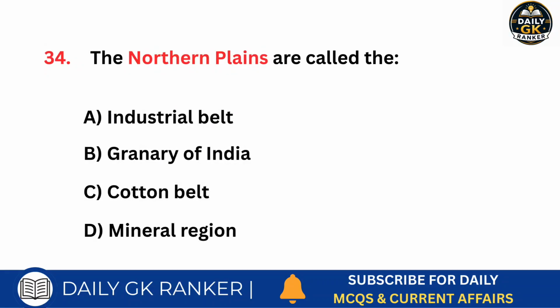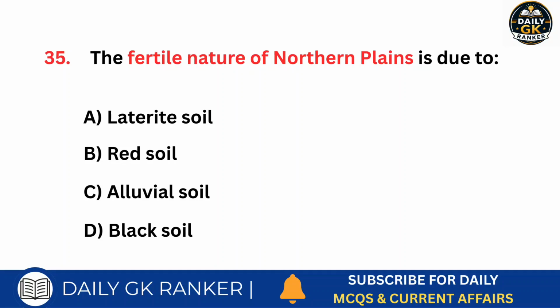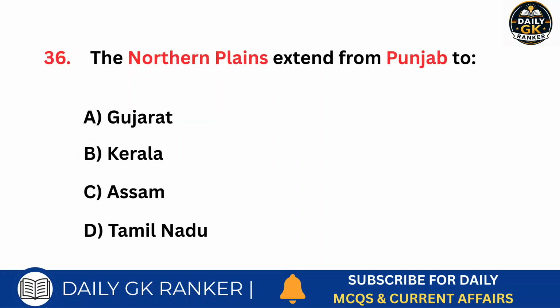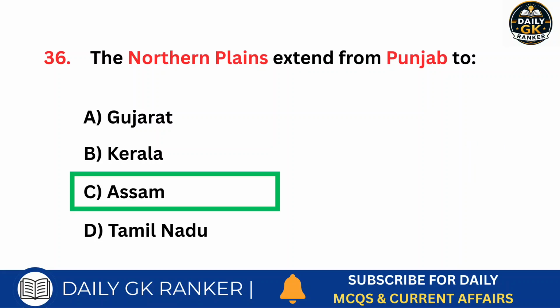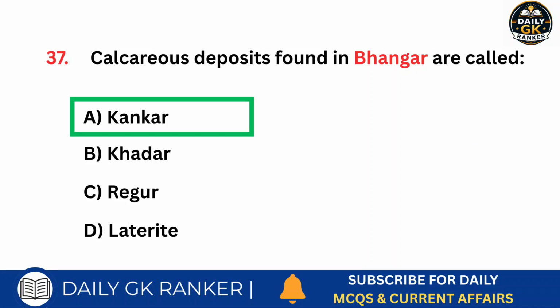The northern plains are called the what of India? Answer is Granary of India. The fertile nature of northern plains is due to which soil? Answer is alluvial soil. The northern plains extend from Punjab to which state? Answer is Assam. Calcareous deposits found in Bhangar are called what? Answer is Kankar.